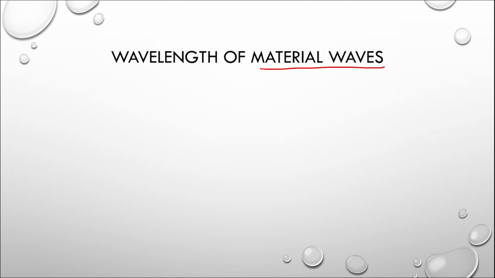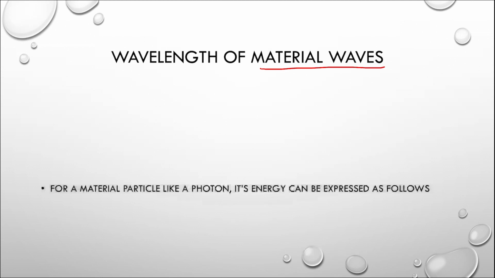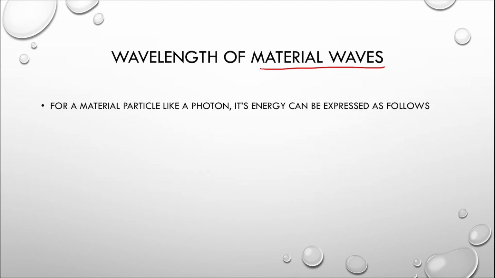To understand how we express the wavelength of material waves, let us take the example of a material particle like a photon. We have already learnt that for a material particle like a photon, the energy can be expressed as E is equal to h nu according to Planck's quantum theory, where nu is the frequency of the radiation.